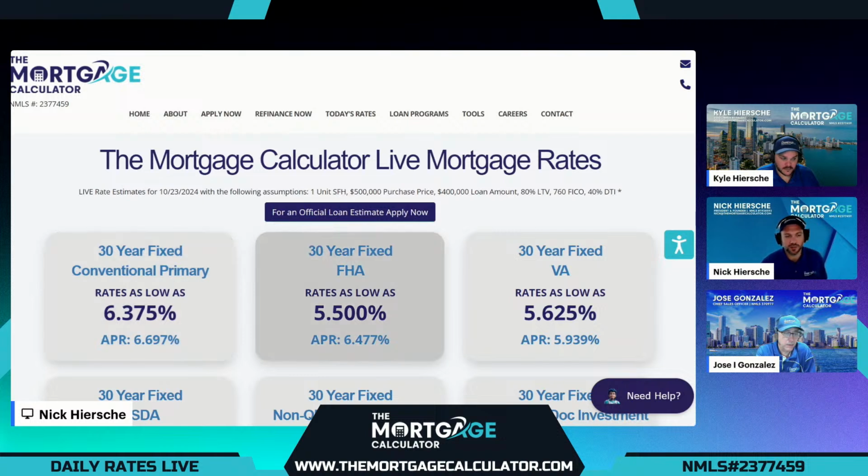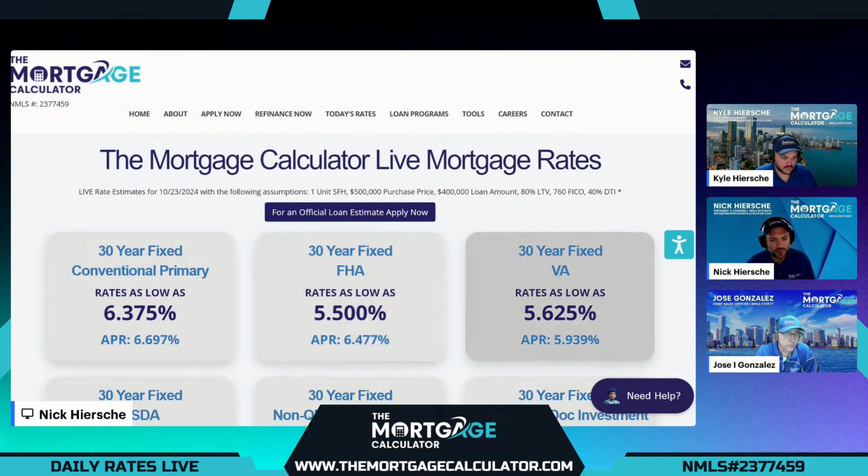And if for any reason our customer doesn't qualify for a conventional option, we typically want to compare an FHA option. FHA allows more leniency on credit issues and a much higher overall debt to income ratio, but does require upfront and yearly mortgage insurance. Rates for FHA coming in today, 5.5 rate. Final APR with all the fees and mortgage insurance, 6.477. So if our customer qualifies for both, they may consider FHA if they're willing to do the mortgage insurance. And our customers that need FHA, definitely a good option, very comparable.